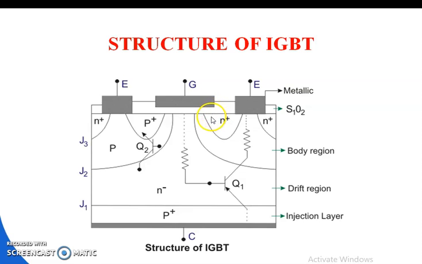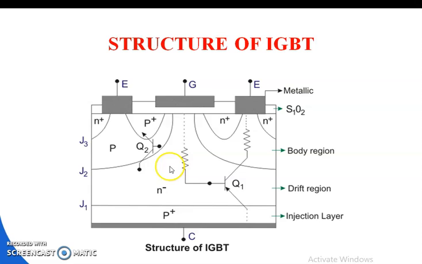Bipolar means the IGBT conducts due to the flow of both electron carriers and hole carriers, hence the word bipolar. The second region is the drift region. The drift region comprises the N minus layer. This layer is an epitaxial layer.